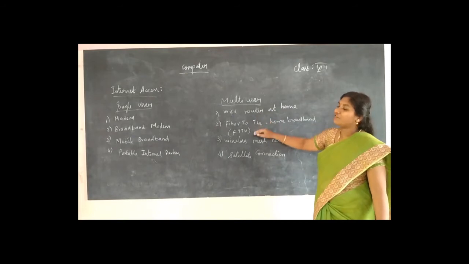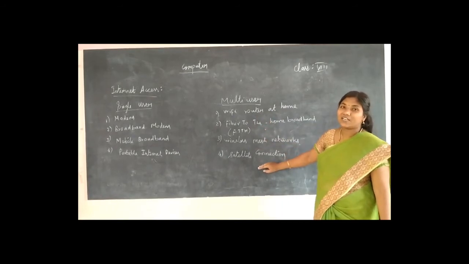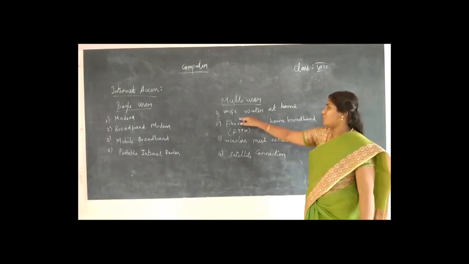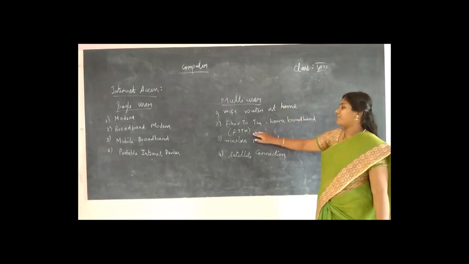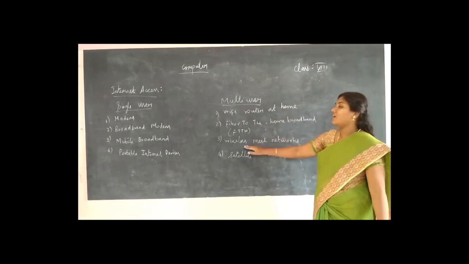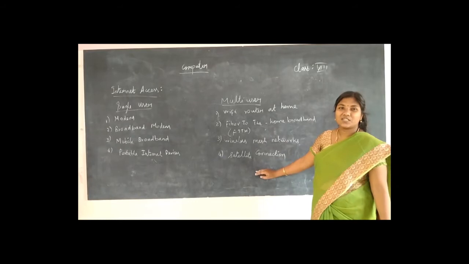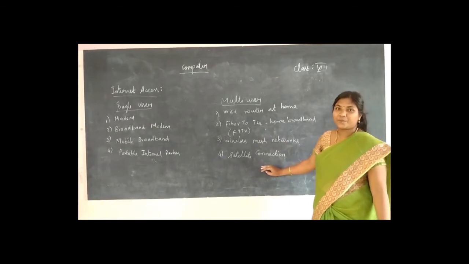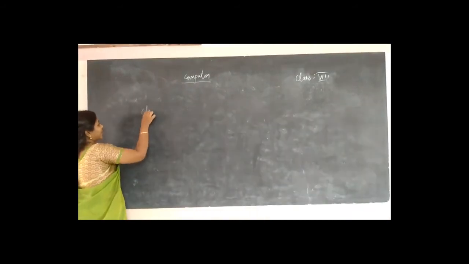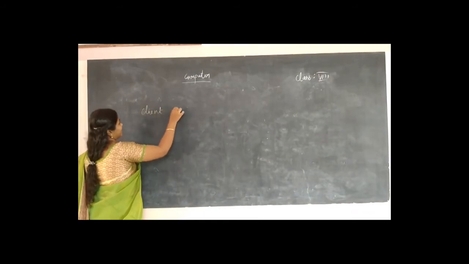So these are the four ways we can connect the internet to multi-users: Wi-Fi router at home, FTTH fiber to the home broadband, wireless mesh network, and the last one is the satellite connection. Next we are going to see about client and server.